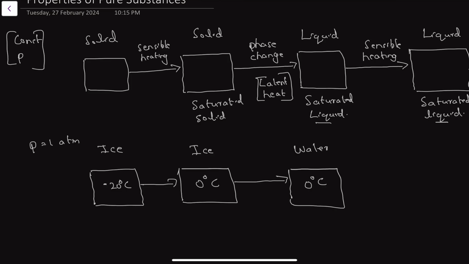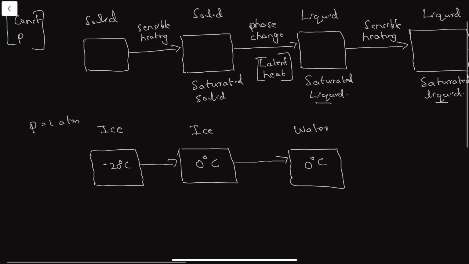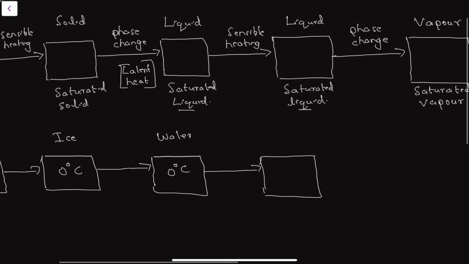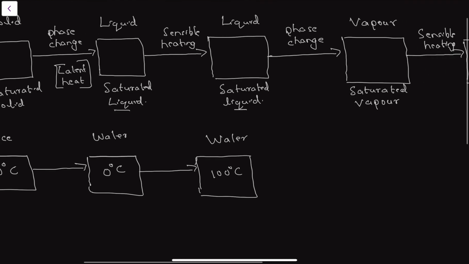This is a phase change process. Remember that we are heating this at constant pressure only. Again, if you heat it, it will go from 0 degrees Celsius to 100 degrees Celsius. Still it will be water. It is called the saturated liquid state.